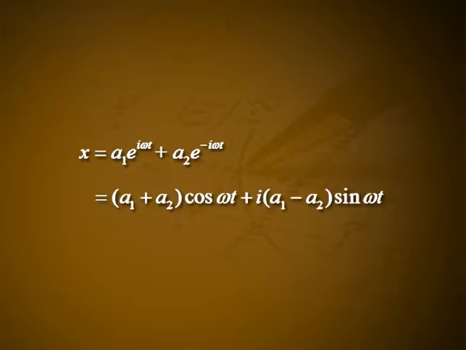The general solution is x equals a1 into e raised to i omega t plus a2 into e raised to minus i omega t, which is equal to (a1 plus a2) into cos omega t plus i into (a1 minus a2) sin omega t. We may note x is not complex, it is real.